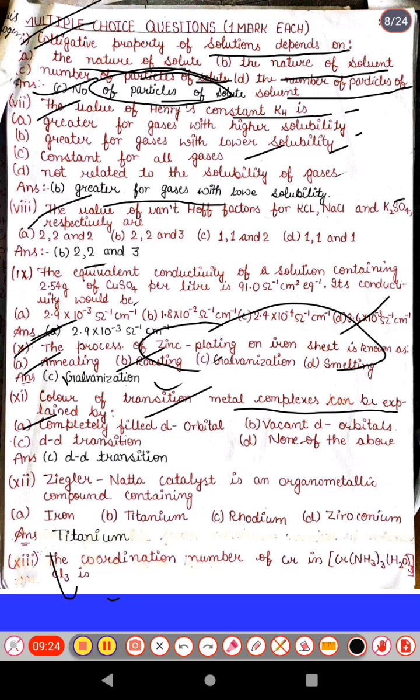Next question: the color of transition metal complexes can be explained by: first, completely filled d orbital; second, vacant d orbital; third, dd transition; fourth, none of the above. And the correct answer is dd transition. This is again most important.